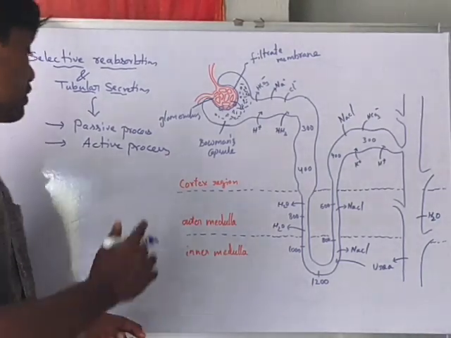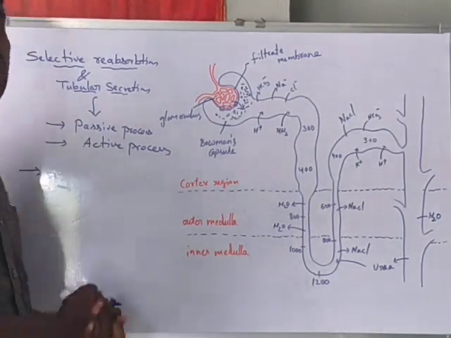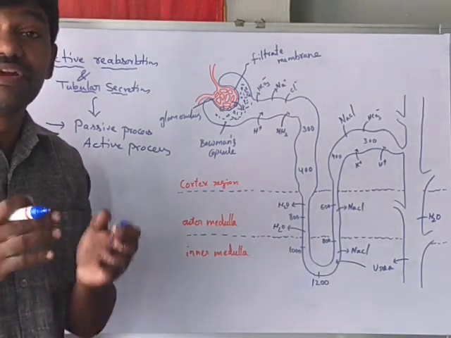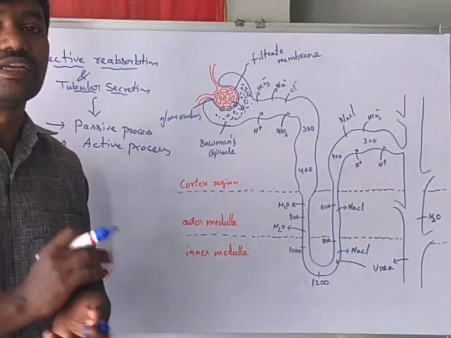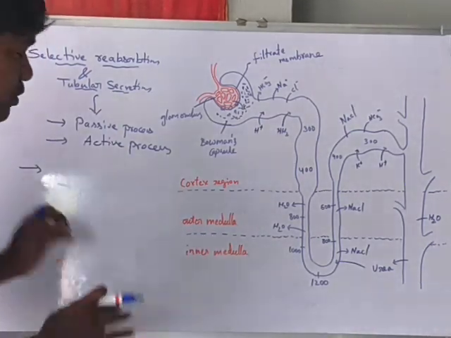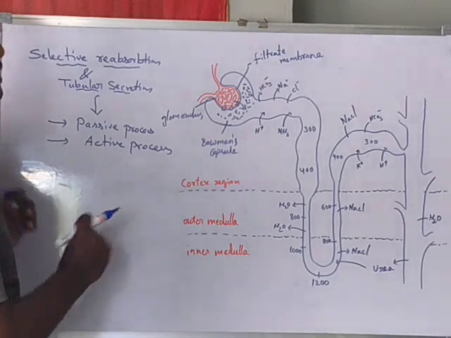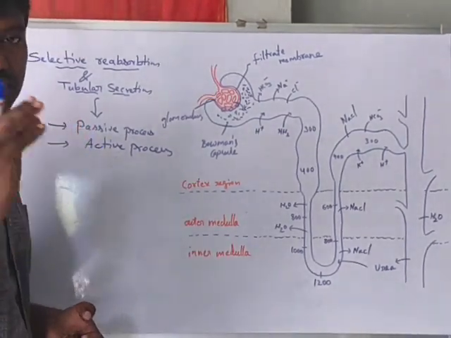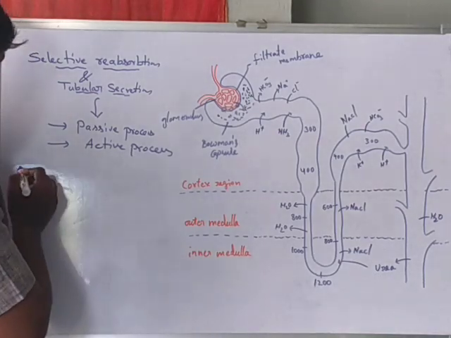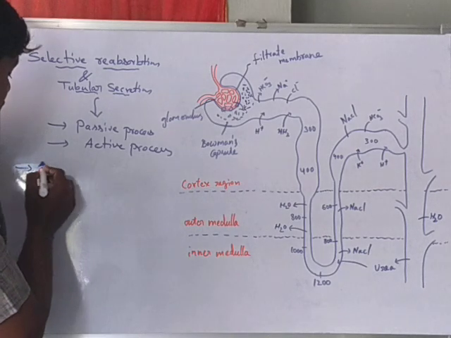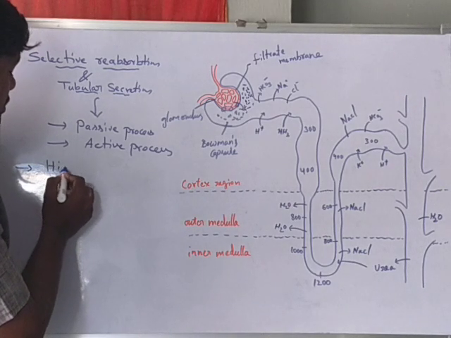Based on the necessity of the filtrate substances, they are classified into three types. One is high threshold substances.